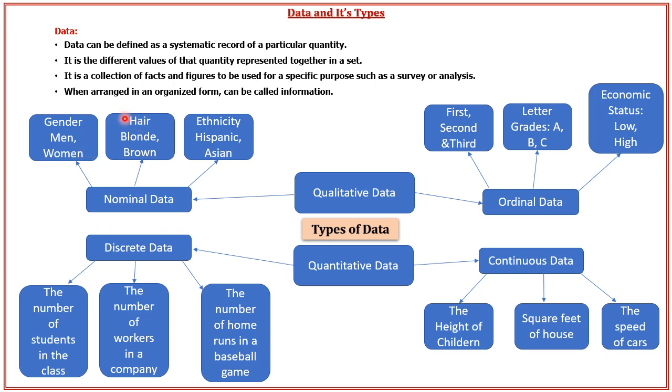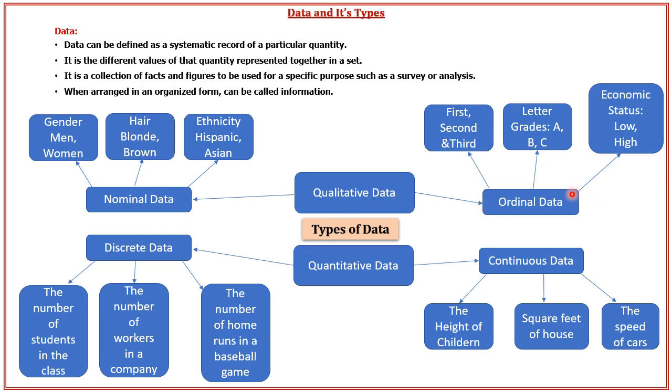Otherwise, color of hair, that is blonde or brown. Sometimes we can consider ethnicity like Hispanic or Asian. So all this data is classified based upon their categories, and we are going to label something like gender, color of hair, or ethnicity. So this becomes nominal data.